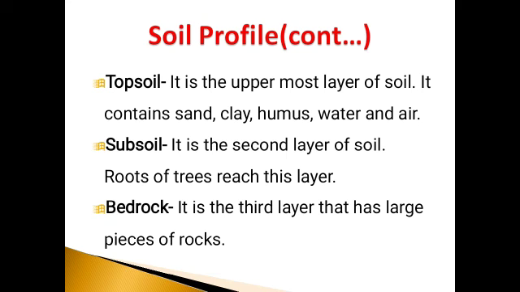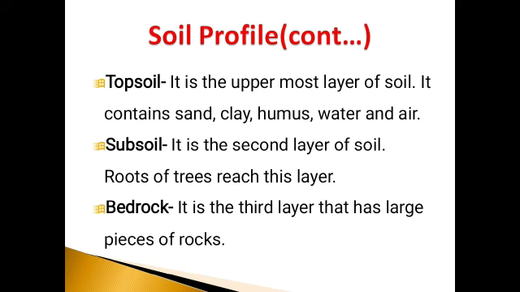It is the uppermost layer of soil. All the agricultural activities are done in this layer. It contains tiny particles of sand, clay, humus, water and air. You know what is the role of humus? It makes the soil fertile, due to which plants get essential nutrients from this layer. So it helps in the growth of plants.